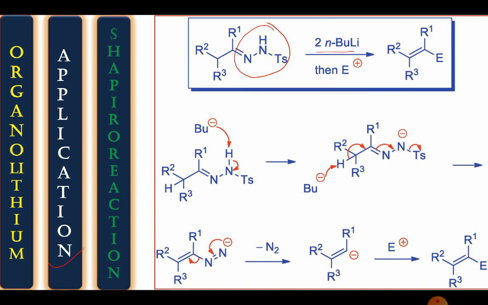When tosyl hydrazones are reacted with an excess amount of n-butyllithium in the presence of any electrophile, it will be converted to a substituted product. Now a more substituted alkene will be developed. The mechanism is given: first abstraction of the proton from that tosyl hydrazone system, then the proton will move here. Okay, and the negative charge will be at nitrogen, then elimination, with simultaneous dianion formation. So this is the reaction where a dianionic intermediate will be there, and after that elimination of N2 gives the product now.